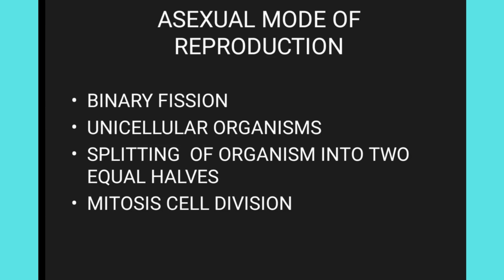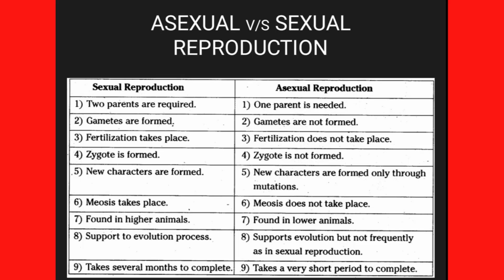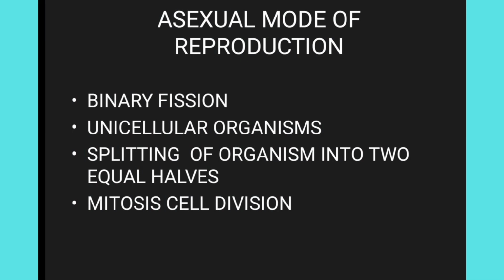Binary fission is the division of a parent cell into two small, nearly equal sized, identical daughter individuals. The two daughter individuals then grow into adult organisms. So, fission of a single parent cell results in the formation of two new unicellular organisms, and hence it is called binary fission. Here binary stands for 2.